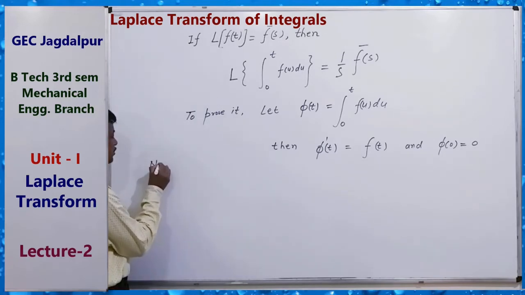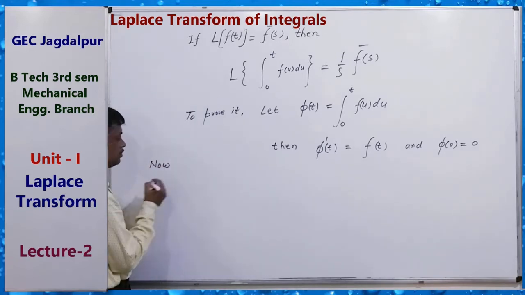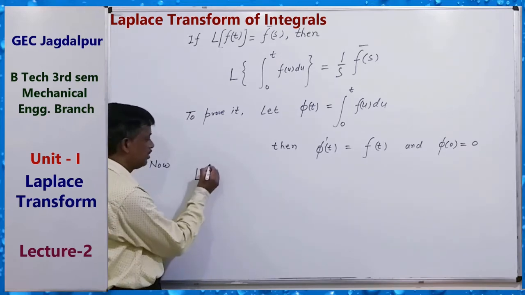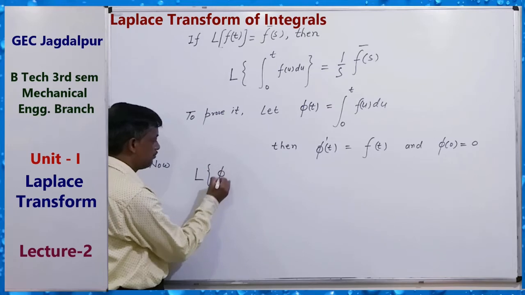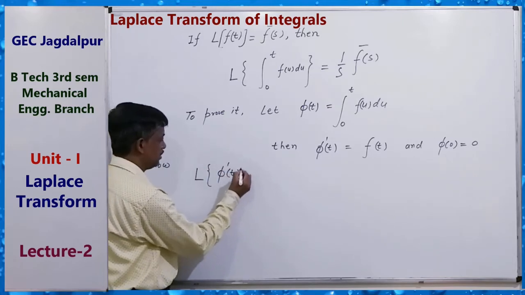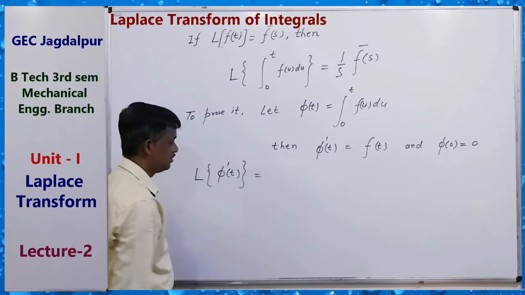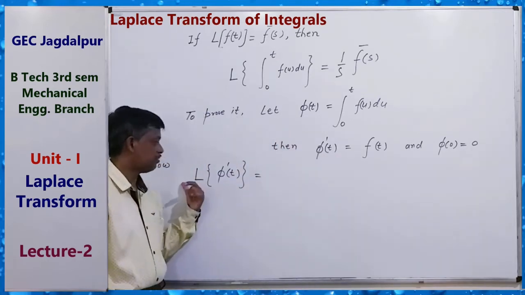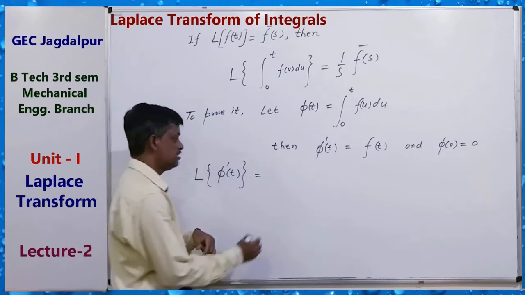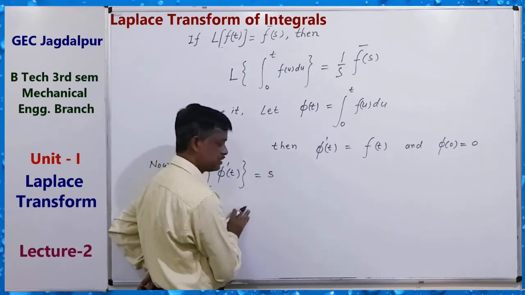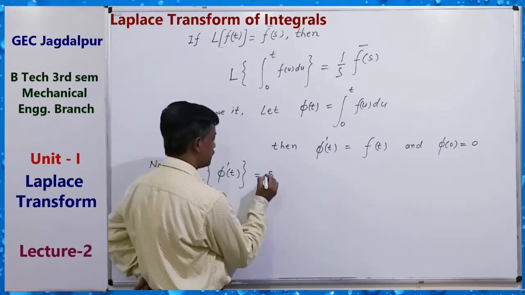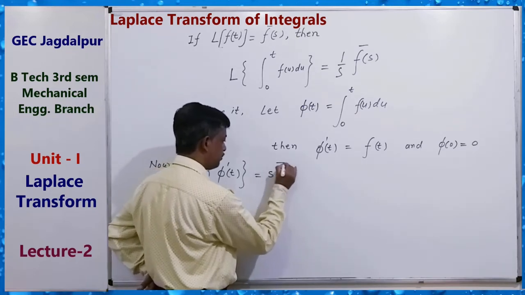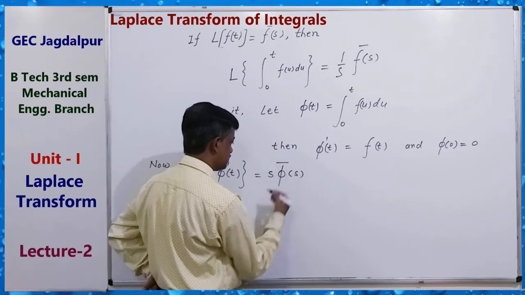Now the Laplace transform of phi dash t, by the previous formula, the Laplace transform of the first derivative is equal to s times the Laplace transform of phi, phi bar s.